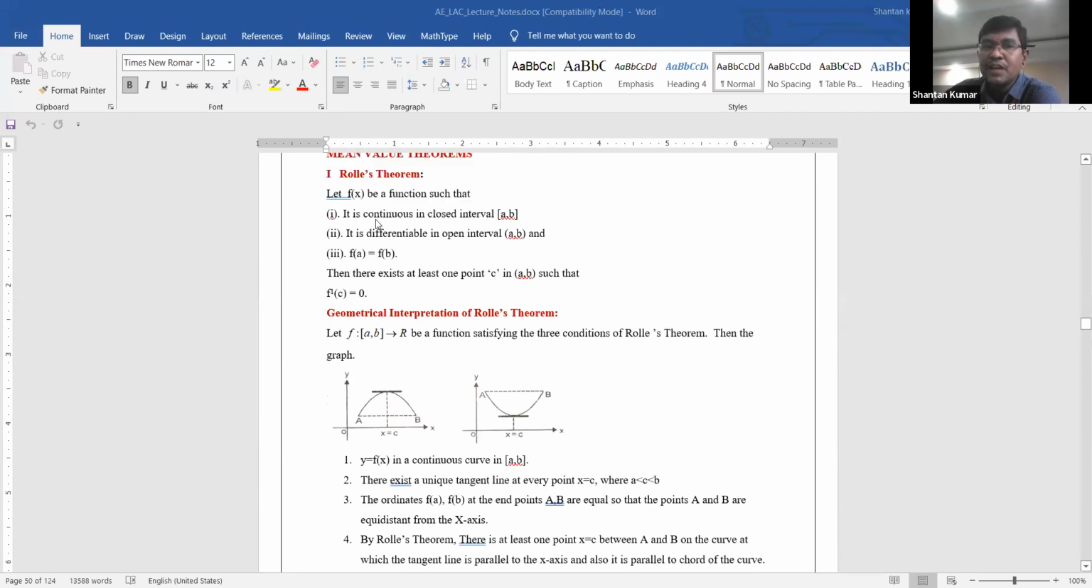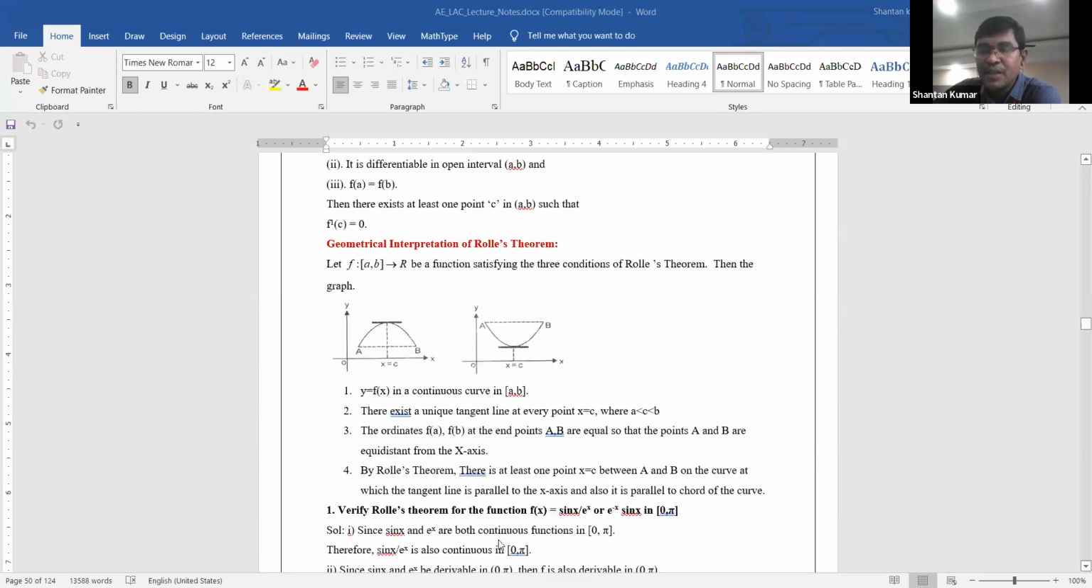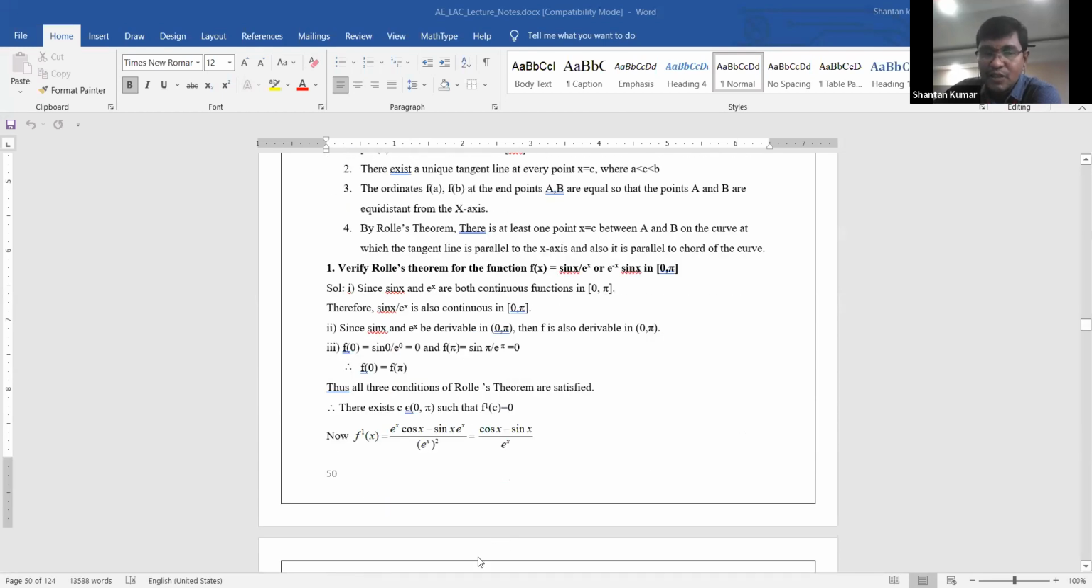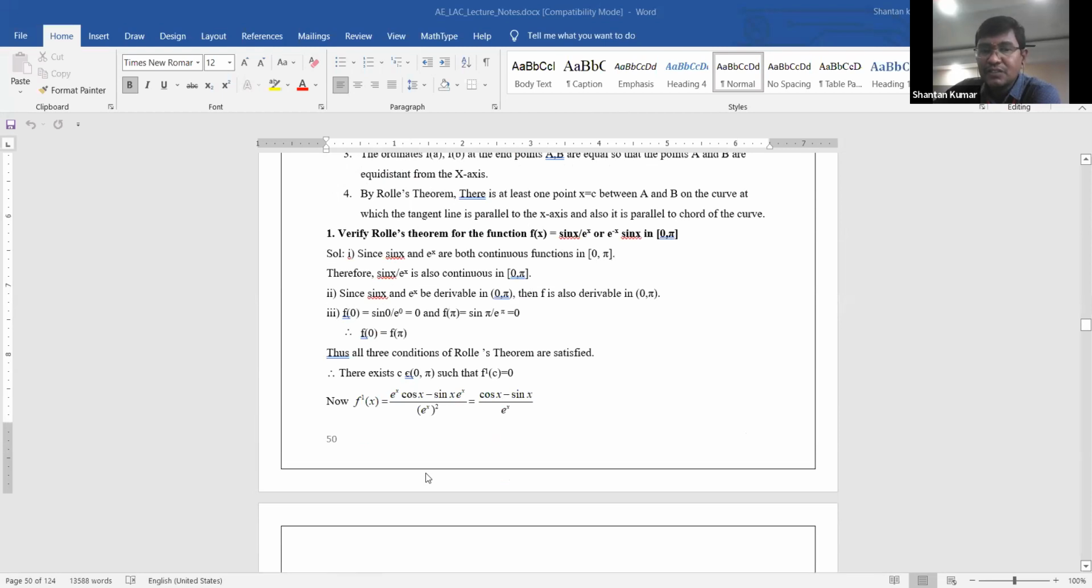Rolle's theorem: first condition continuous, second condition differentiable, third condition f of a is equal to f of b. Then there exists c belonging to a comma b such that f dash of c is equal to 0. Since f dash of c is equal to 0 is required, first you need to find f dash of x, and after that replace it with f dash of c only.